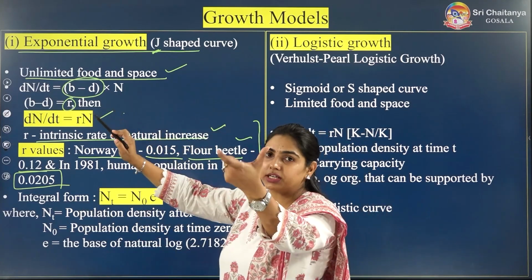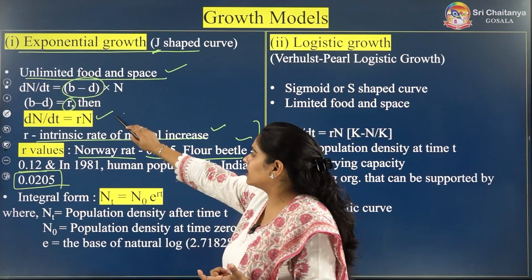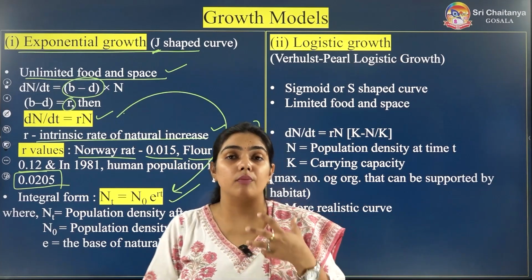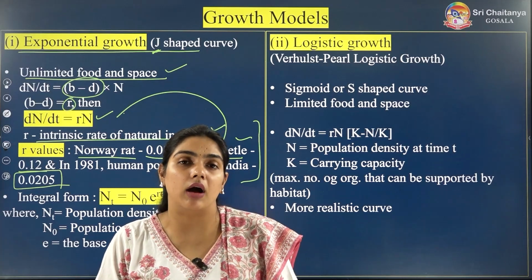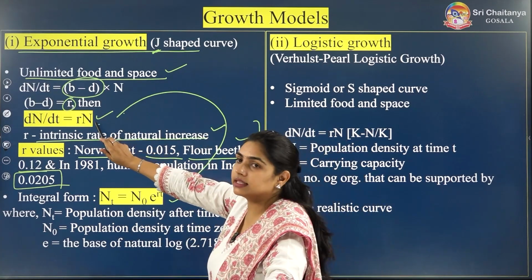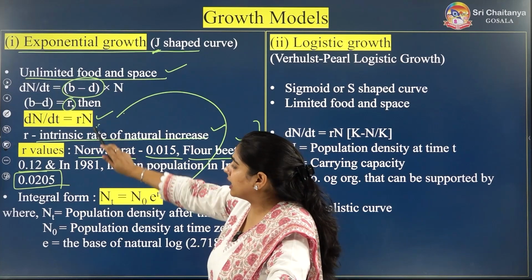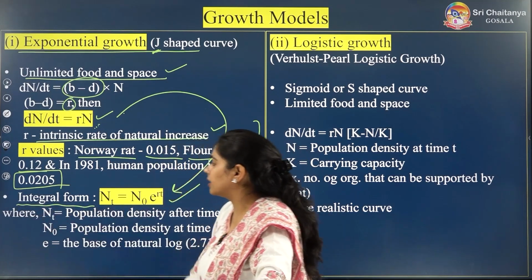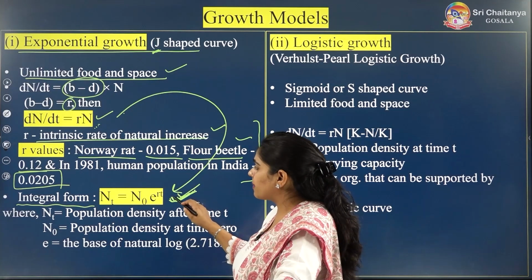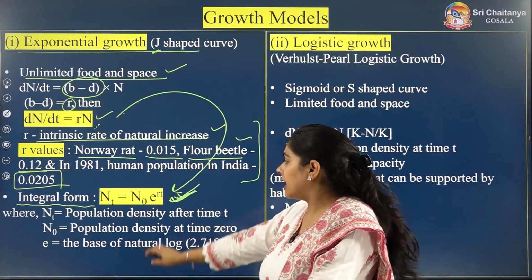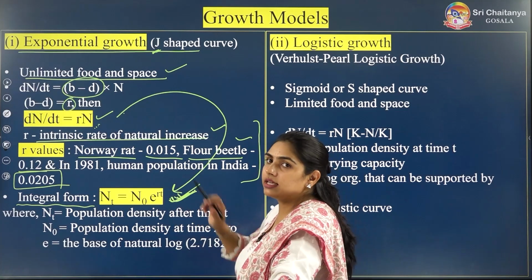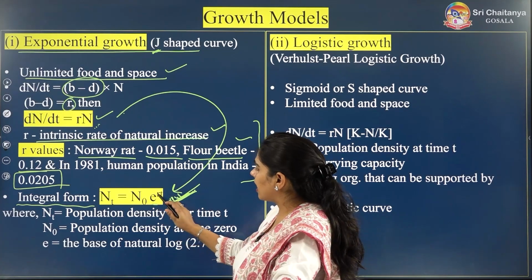Now since this equation is very small, they are giving us one more equation to learn, and that is the integral form of dN by dt is equal to rN. When we take the integral form of this equation, we will get Nt is equal to N naught e raised to power rt.